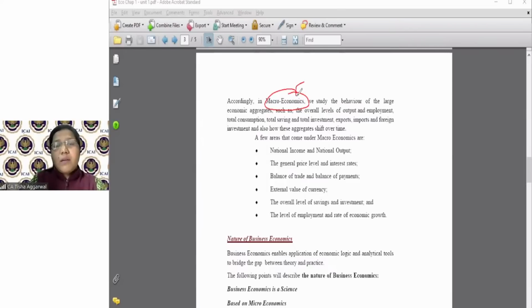That is done through macroeconomics. Macroeconomics tells you the overall level of employment, whether people are employed or not, whether the resources are properly employed or not. Another thing covered in macroeconomics is the forex, the foreign exchange rate.